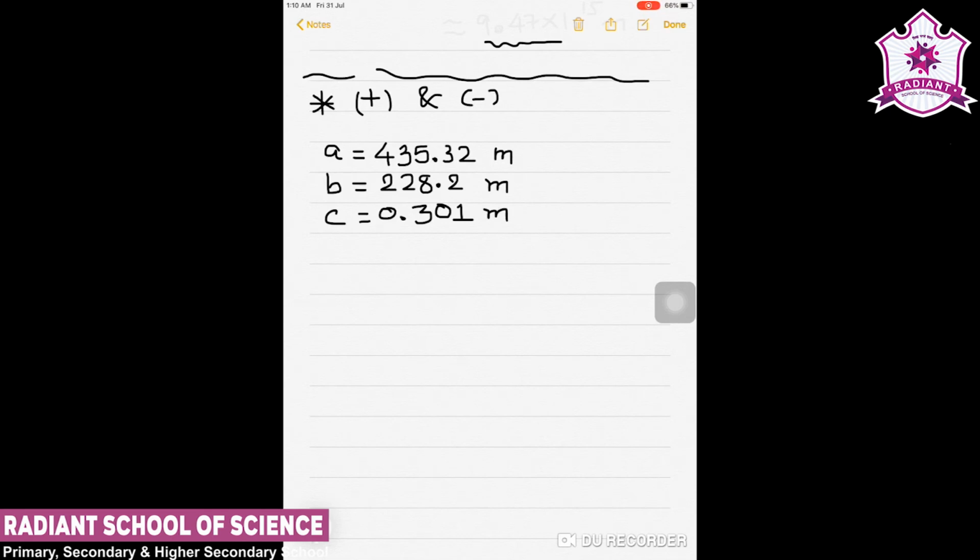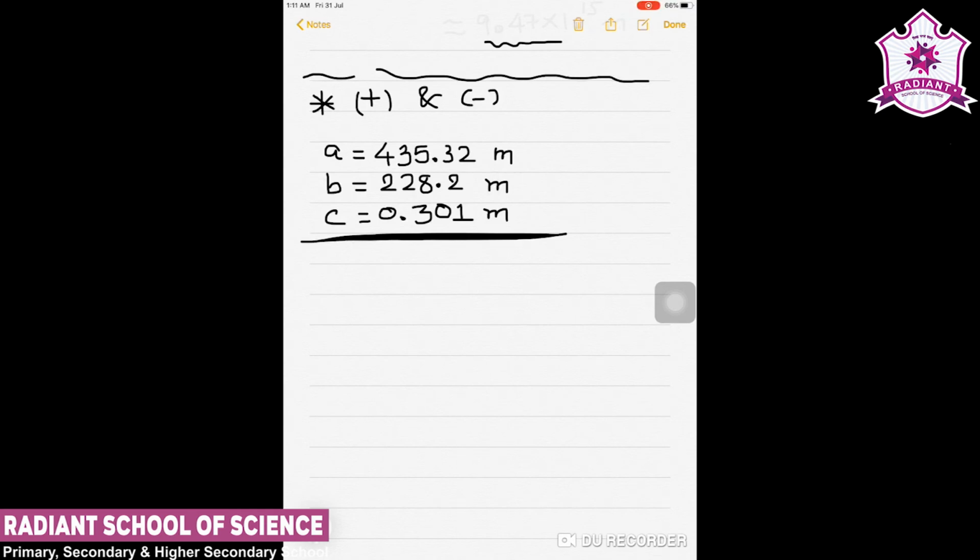See carefully. The first length is 435.32 meter, the second length is 228.2 meter, and the third length is 0.301 meter. Now I want to join all these 3 objects.